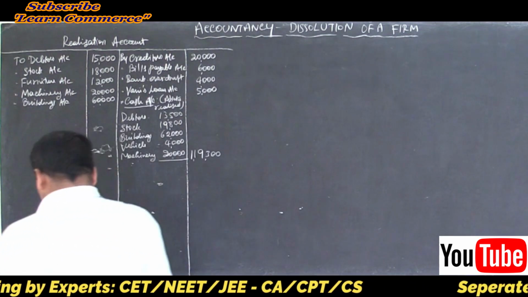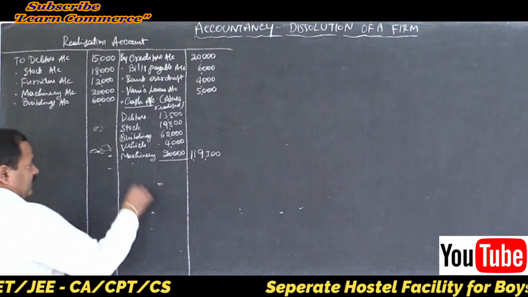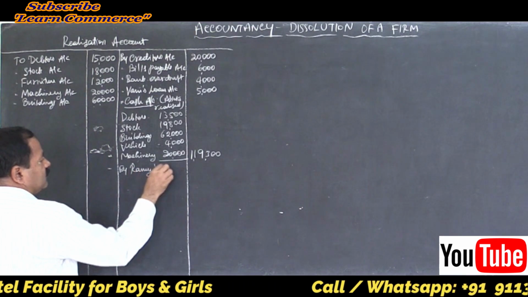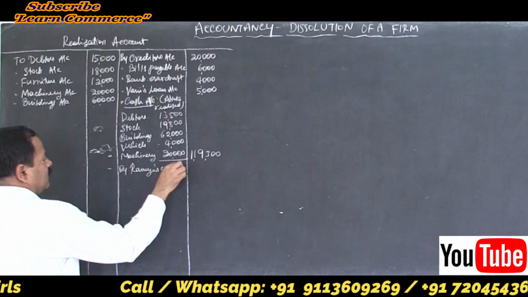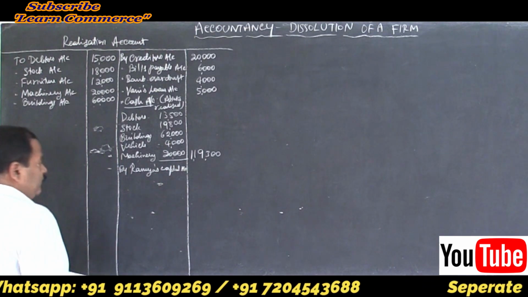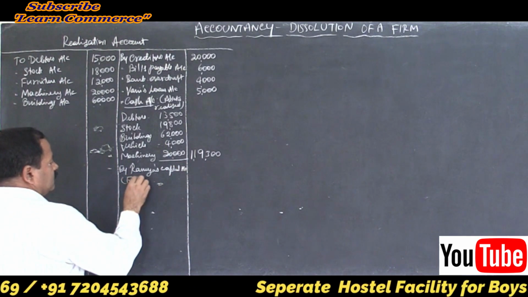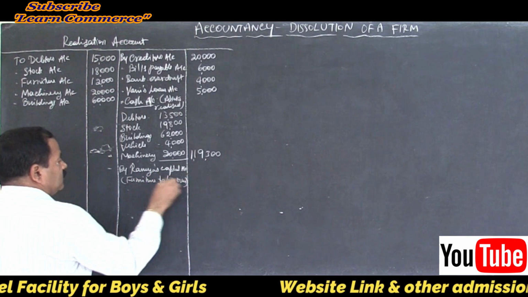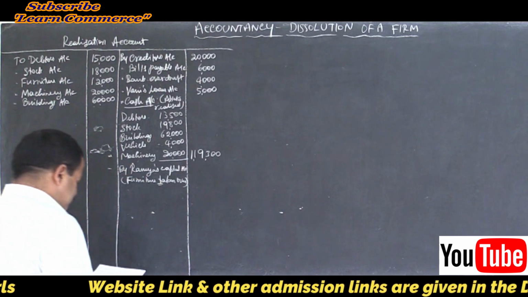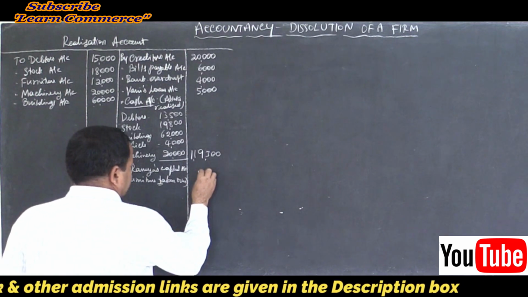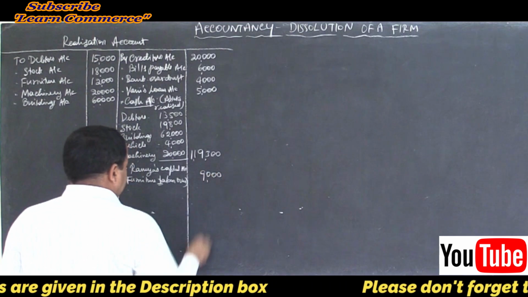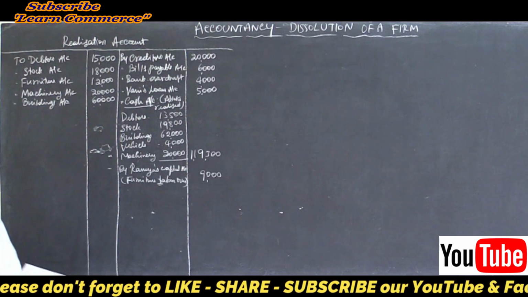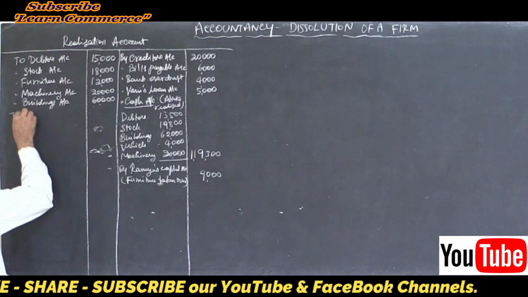So by Ramya's capital account, furniture taken over. Yes, that is 9,000. Refer to the problem in the adjustment part. That's all. Then we have to make payment to liabilities.